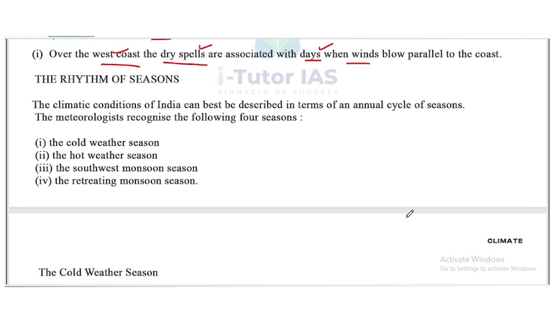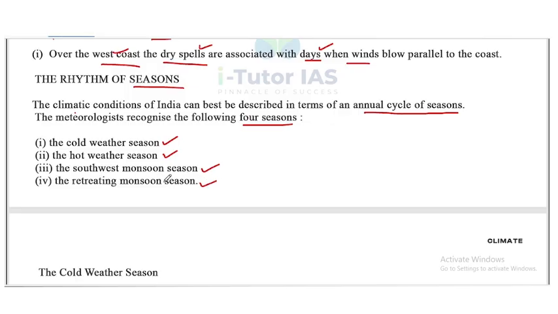Now, the rhythm of seasons. Let's discuss some seasons. The climatic conditions of India can be described in terms of an annual cycle of seasons. The meteorologists recognize the following four seasons: the cold weather season, the hot weather season, the southwest monsoon, that is the monsoon season, and the retreating monsoon season, which is also known as the northeast monsoon.